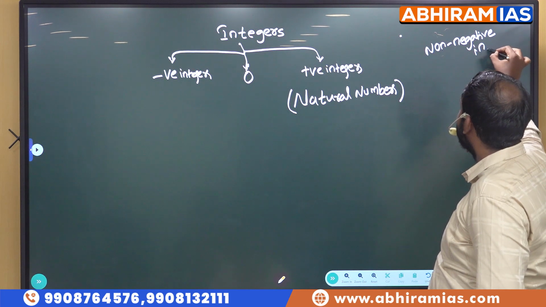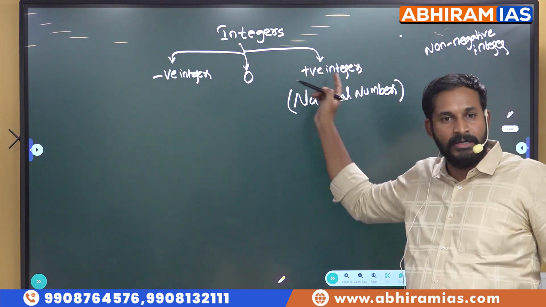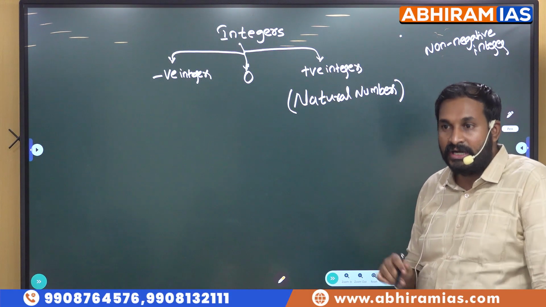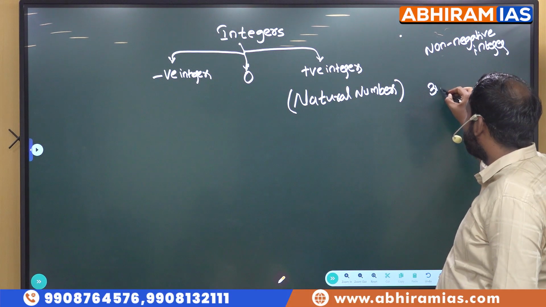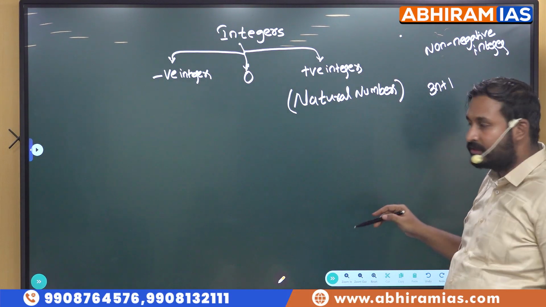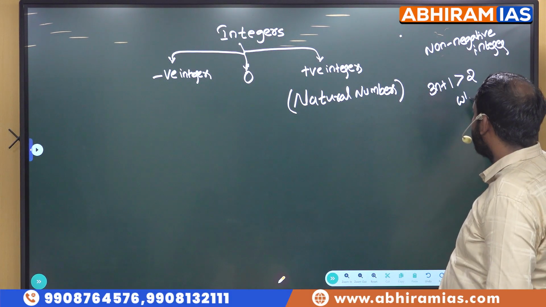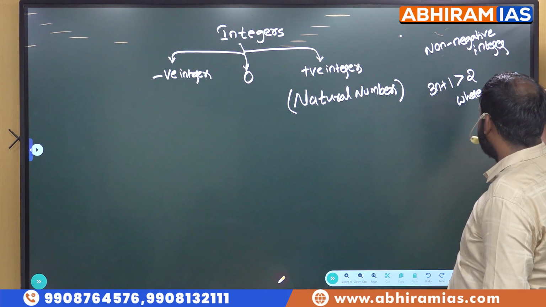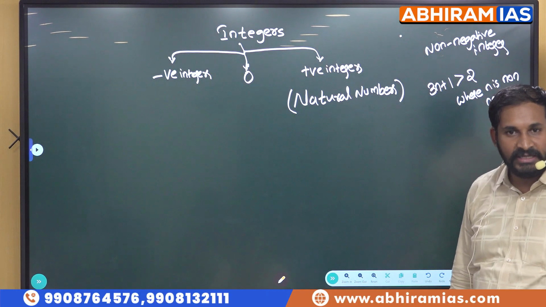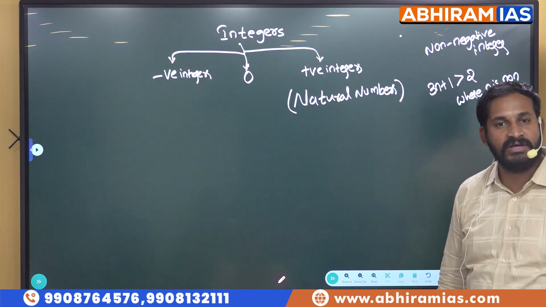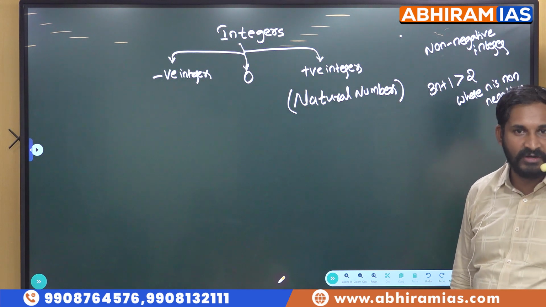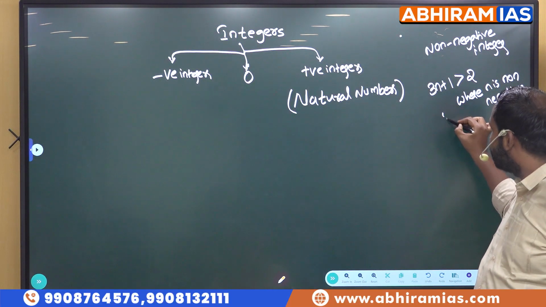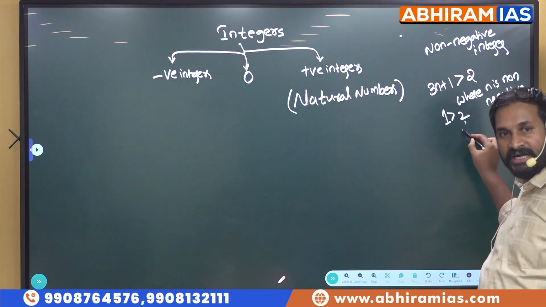Non-negative integers means where we include 0 and positive numbers. Those numbers are called whole numbers, non-negative integers. Now there is one more condition like this: 3n plus 1 is always greater than 2, where n is a non-negative integer. N is a non-negative integer means what values of n can I take here? 0. From 0 I can take. So when I take 0 in place of n, what is its value? 1. Is 1 greater than 2? No. Then this condition fails.